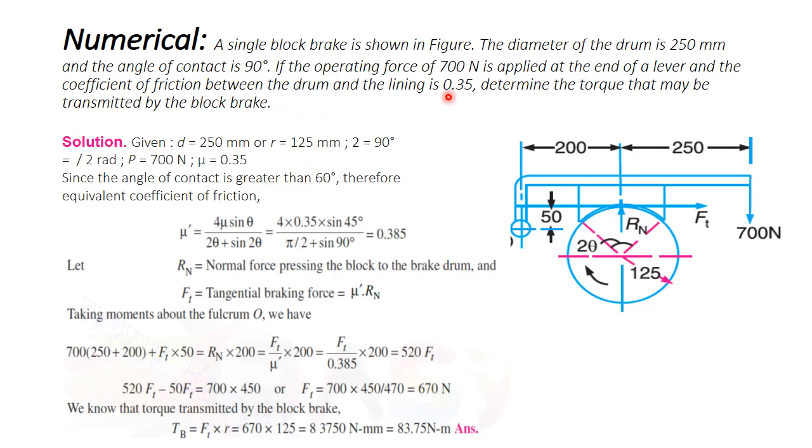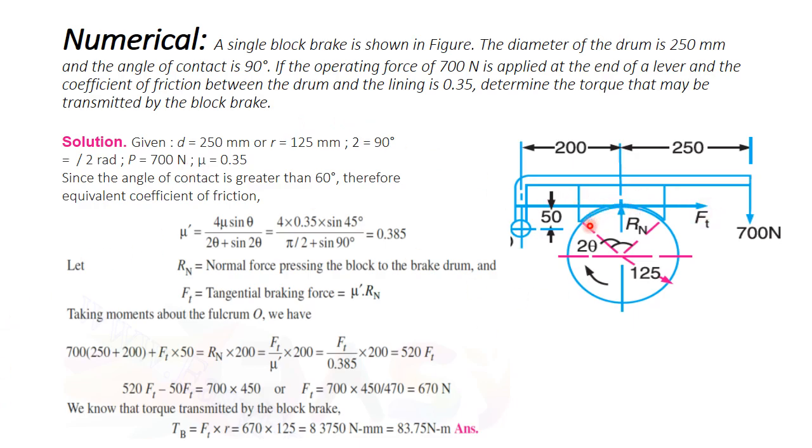The friction between the drum and lining is 0.35. The friction coefficient mu is equal to 0.35. Determine the torque that may be transmitted by the block brake. How much torque is transmitted by the block brake?